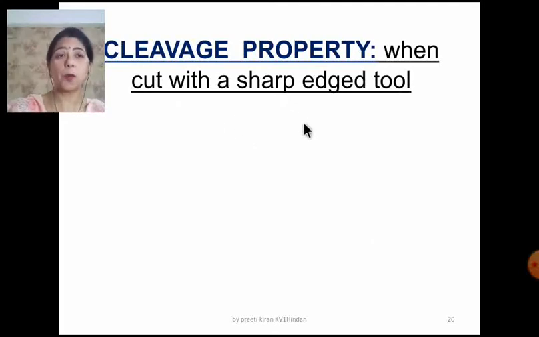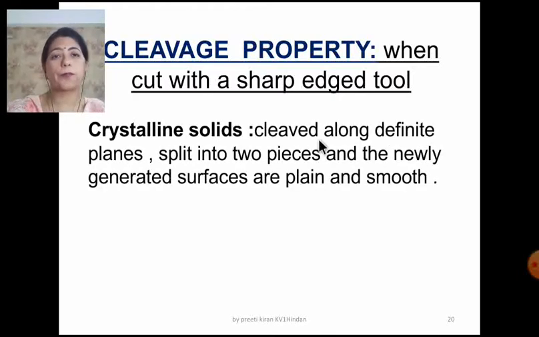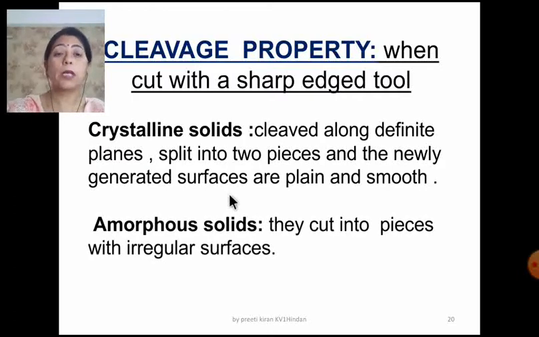Cleavage property, an important property. When with the help of a sharp edge tool we try to cut a crystalline solid and an amorphous solid, let's see what happens. The crystalline solids cleave along definite planes. They split into two pieces and the newly generated surfaces are plain and smooth. But in the case of the amorphous solids, they cut into pieces with irregular surfaces.